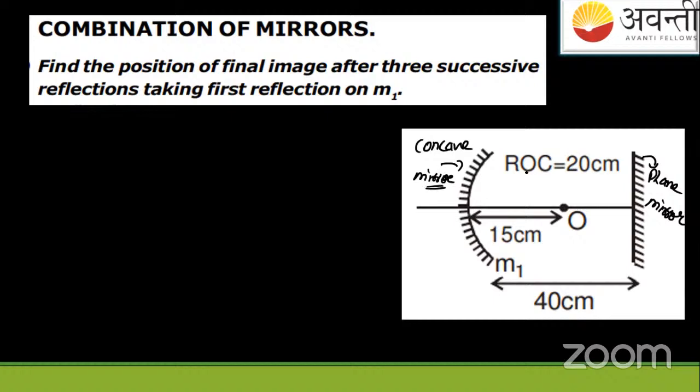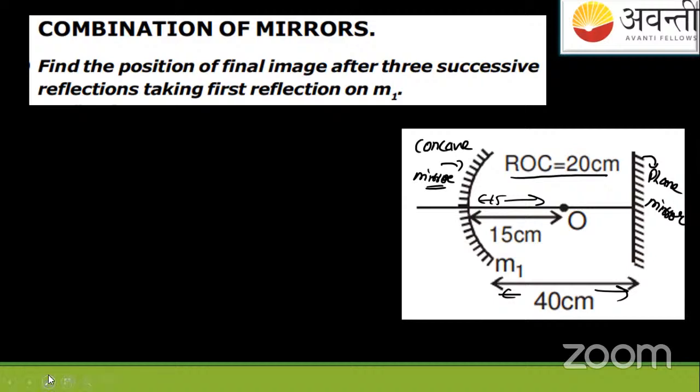The radius of curvature here is given as 20 centimeters. What does this mean? It simply means the center of curvature is at 20 centimeters. The object is at 15 centimeters from this concave mirror. And what is the question? The distance between the concave mirror and the plane mirror is 40 centimeters. See the video.